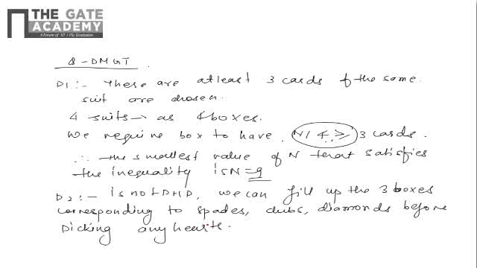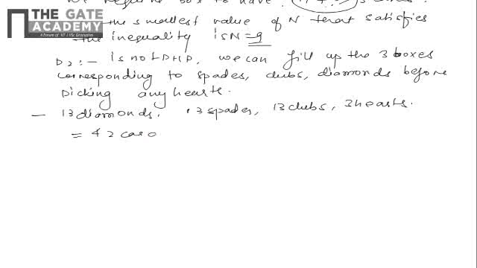In the worst case, we are told we can pick 3 cards from a particular suit, say hearts. So in the worst case, we will select 13 from diamonds, then 13 from spades, 13 from clubs, and 3 from hearts. So in total, how many cards will be selected? 42 cards.